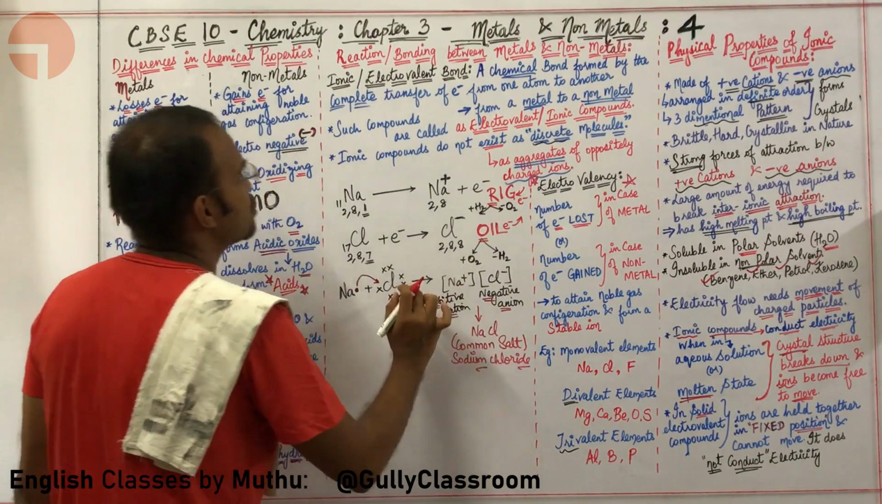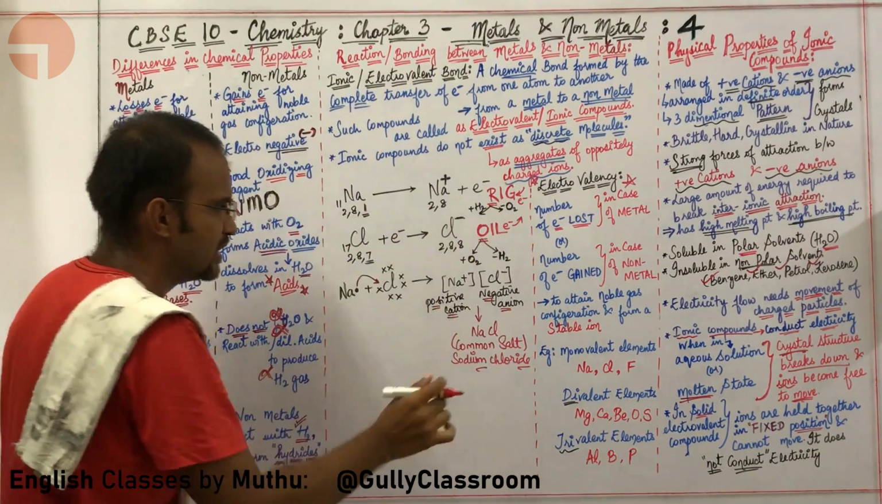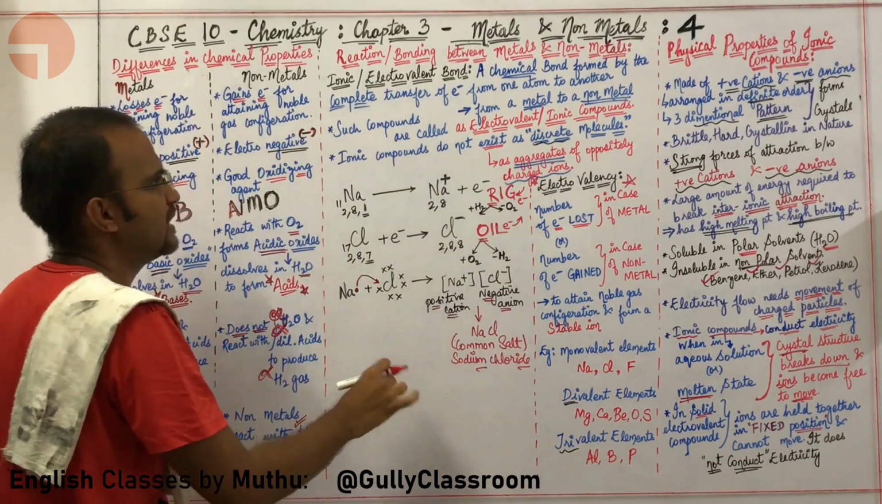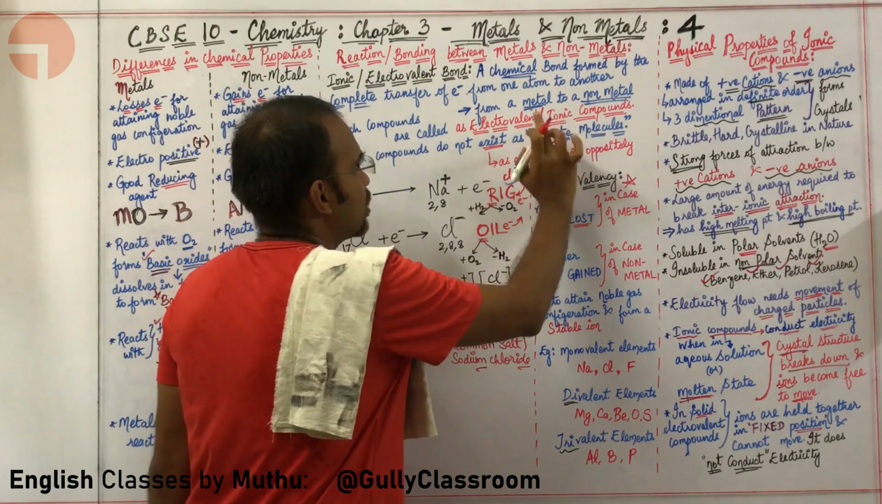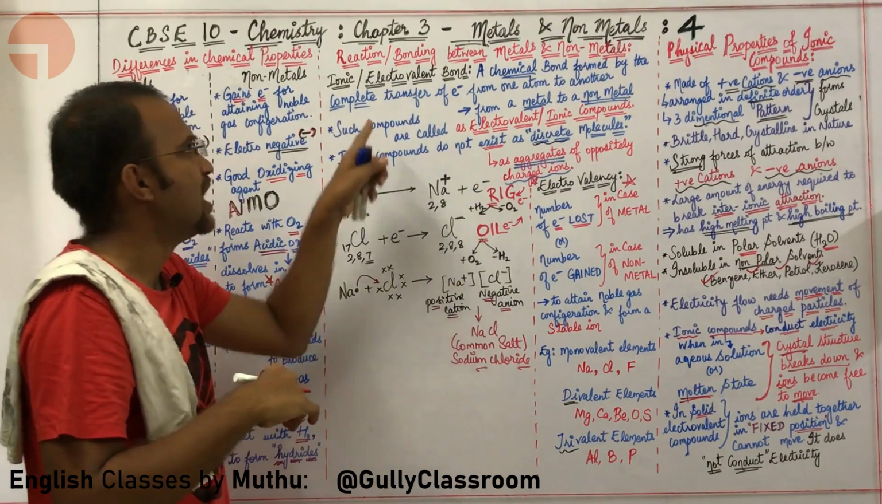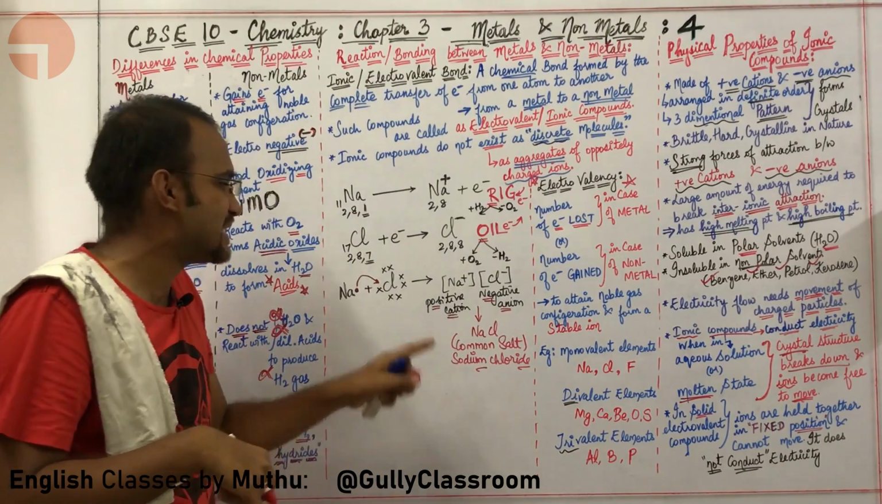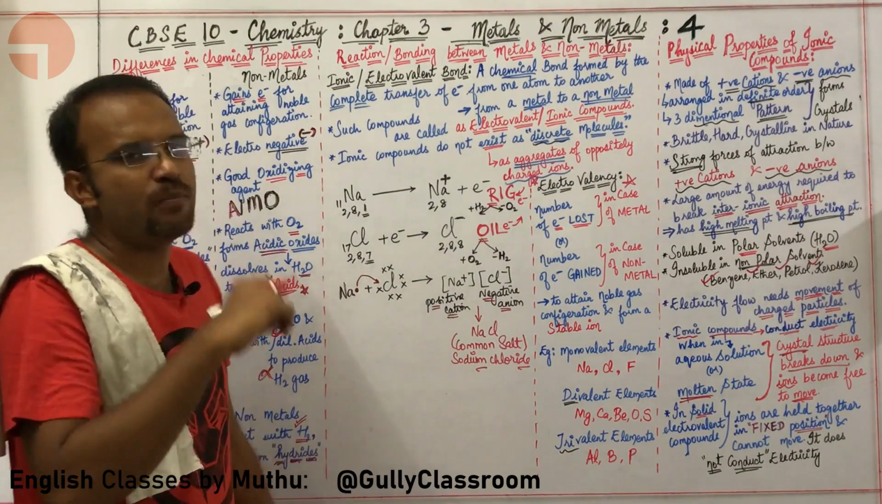Such a bond is called an ionic or electrovalent bond. Such a compound is called an ionic or electrovalent compound.